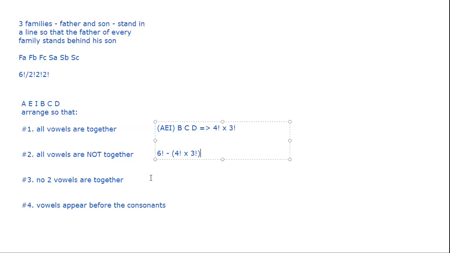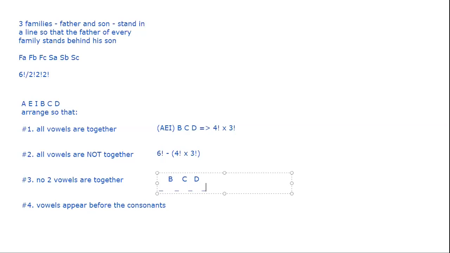So what we do instead is, we don't do a subtraction. What we do is, no two vowels are together, so let's fix up the consonants. So we have the B, C, D. So B, C, and D. And now, as a result, you have four spaces where you can put the vowels. So you can put the vowel at the leftmost end to the rightmost end, or in between B and C, or in between C and D. Now what will happen is, if you do that, the vowels are never going to come together in consecutive positions.